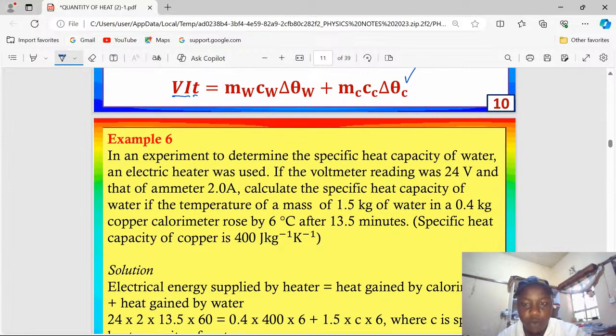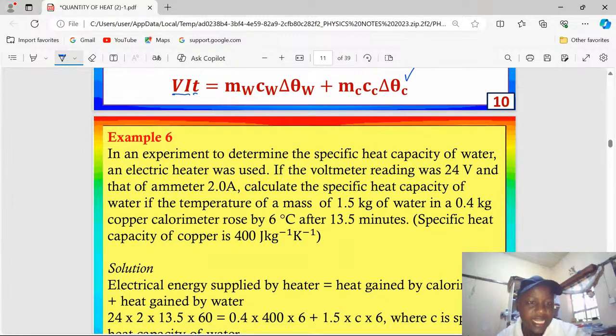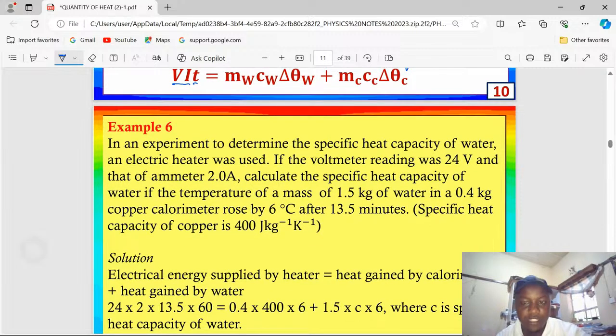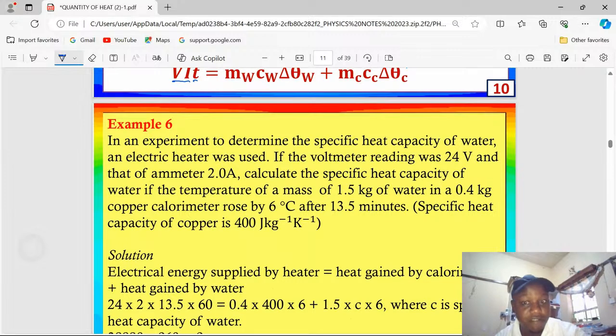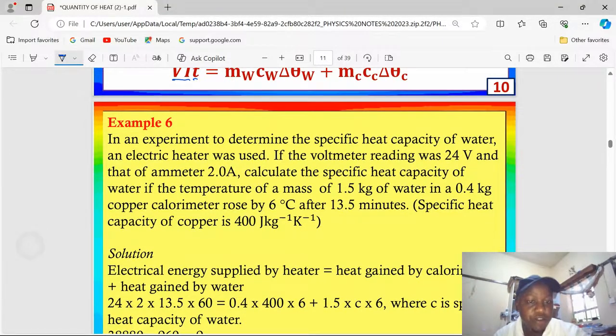If the voltmeter reading was 24 volts and that of the ammeter 2.0 amperes, calculate the specific heat capacity of water if the temperature of a mass of 1.5 kg of water in a 0.4 kg copper calorimeter rose by 6 degrees Celsius after 13.5 minutes. Specific heat capacity of copper is 400 joules per kilogram per Kelvin. Remember, specific heat capacity of copper is provided because it is copper which is making the calorimeter.